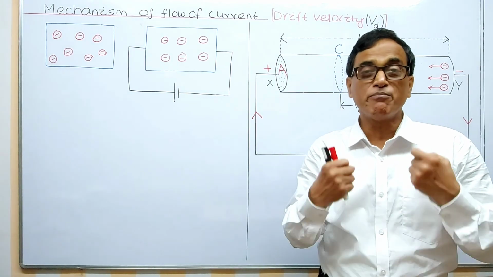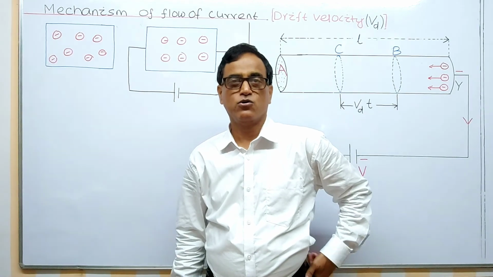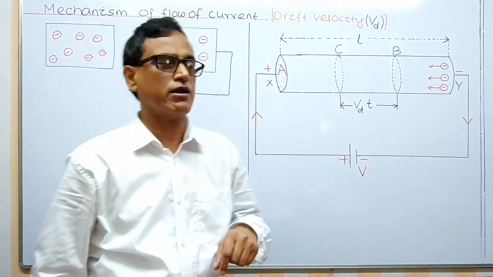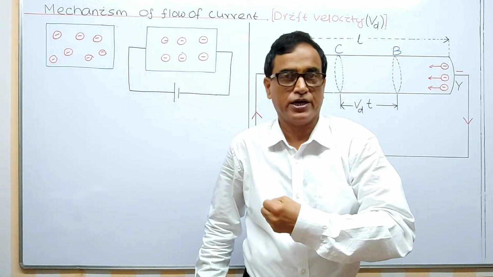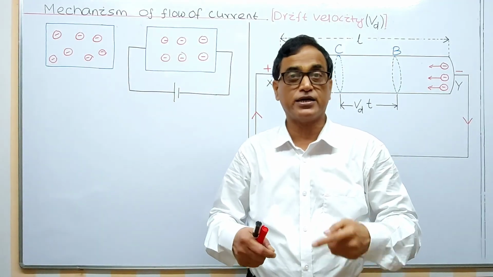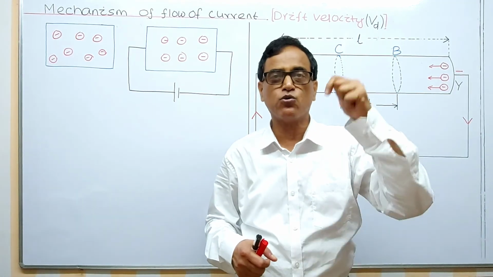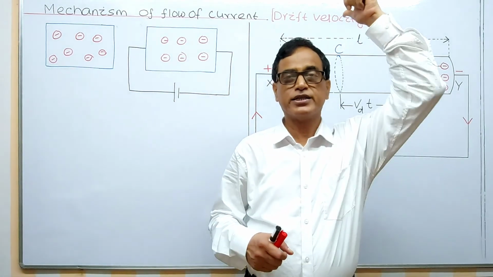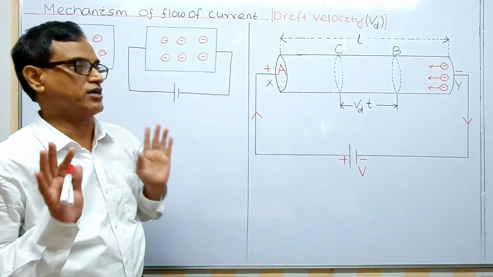We will see the mechanism of flow of current in a metallic conductor. With this we will define a very important term called the drift velocity, and due to drift, the current is developed in the circuit. Again you see, due to drifting of electrons, current will be developed in the circuit, and we want to relate current to this drift velocity. That is a very important question this time.